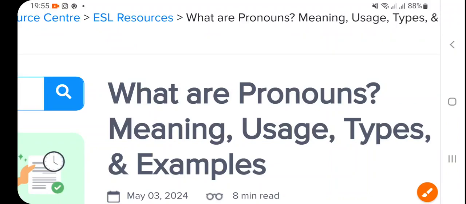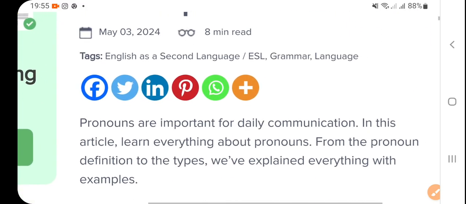Hello, students. One more topic which is very important, that is pronoun. Actually, the definition of pronoun is very simple. That's a word which is used instead of noun is called pronoun. But we have to understand different types of pronoun, which are very important from the exam point of view. So let us start. What are they?